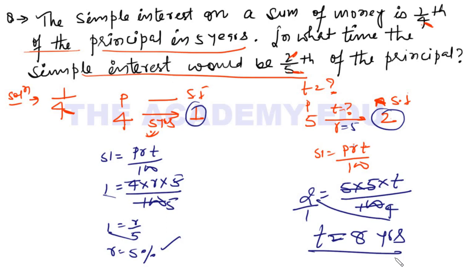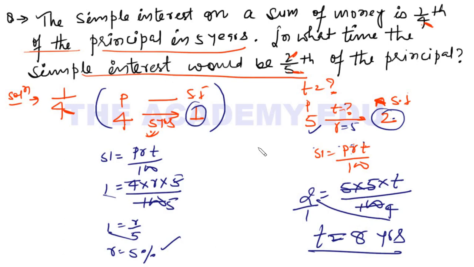Got it? So what I did, I need to find time here, but for finding the time I need SI, P, R. We have P, we have SI, but we don't have R. So using this information, I first found R. When I got the R, I put it here and I found the time. Got it?